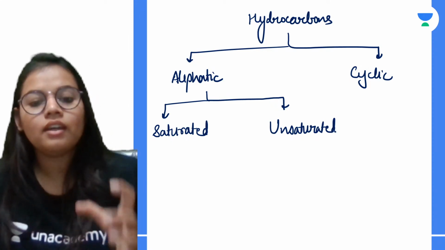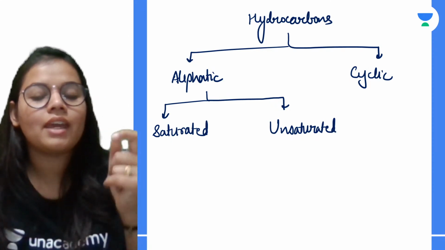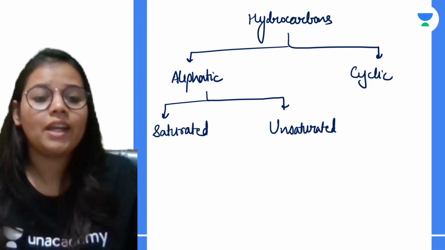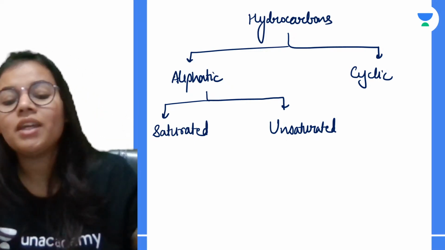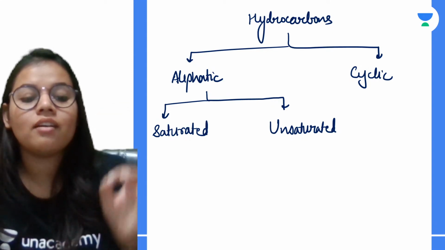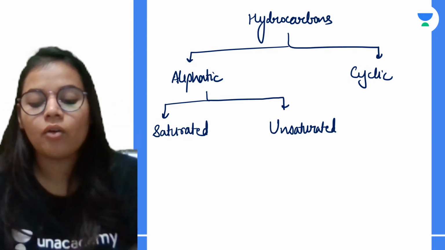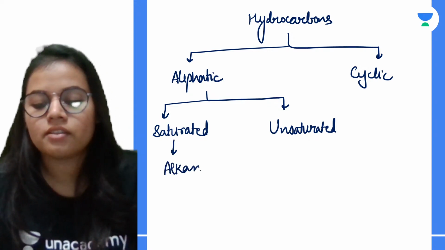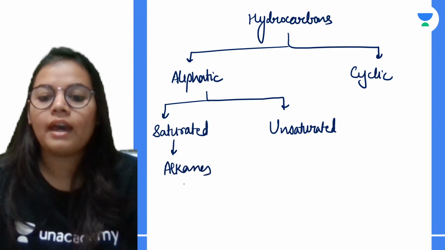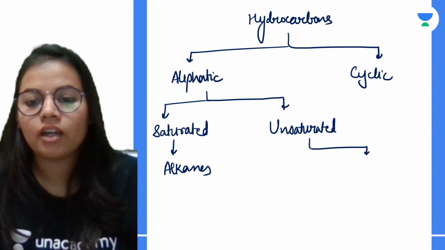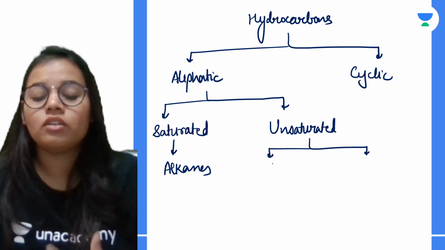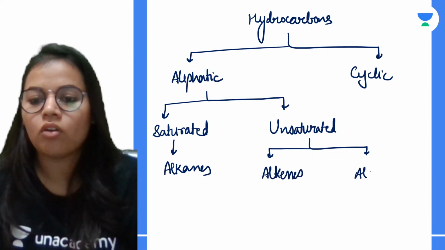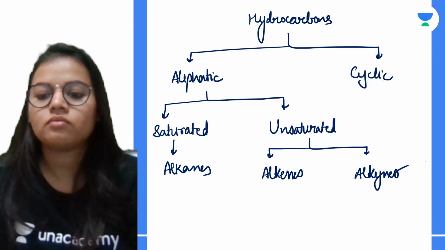What happens in saturated? There will be a single bond between carbon and carbon. So however many carbons there are, 5, 10, 15, 20, between all of them there will always be a single bond, and therefore they are alkanes. And in the unsaturated, we have a double bond and a triple bond. The double bond ones we call alkenes and the triple bond ones we call alkynes.